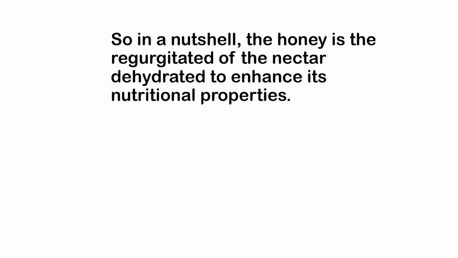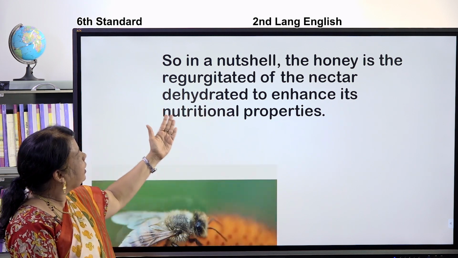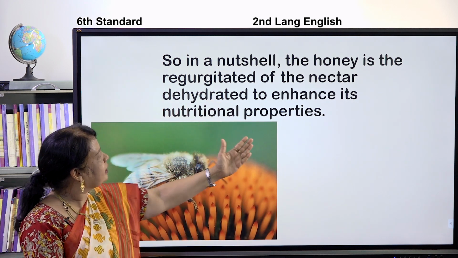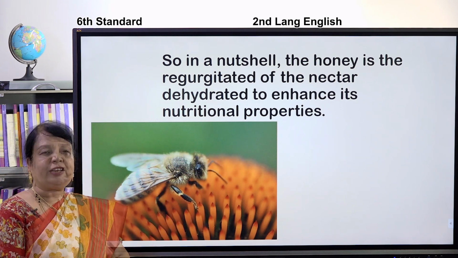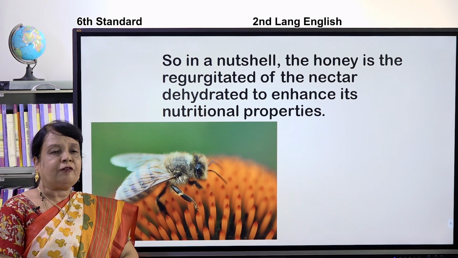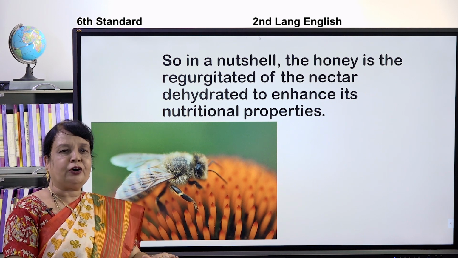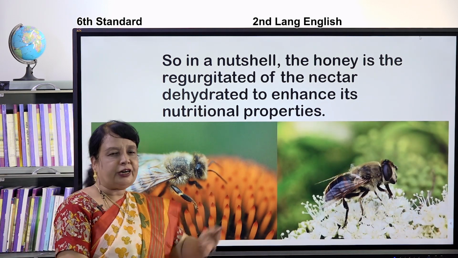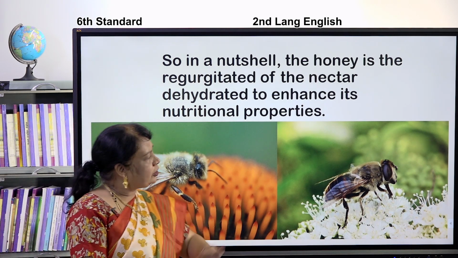We'll continue, children, now. So, in a nutshell, honey is the regurgitated nectar, dehydrated to enhance its nutritional properties. Yes, children. When the nectar is in the stomach, it will stay for half an hour. After half an hour, it will make it into honey and then put it in the honeycomb.